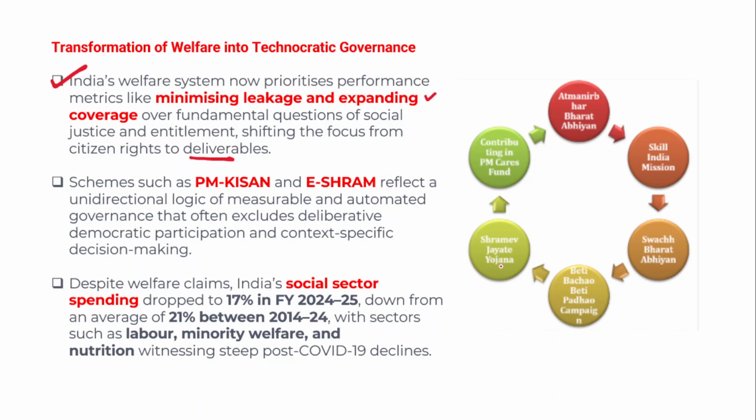And some programs that the government has launched, such as Pradhan Mantri Kisan Samman Nidhi and E-Shram, actually reflect a unidirectional logic of measurable and automated governance, which is in line with minimizing leakages and expanding the coverage. Therefore, these welfare programs often exclude deliberate democratic participation of the people. In any democracy, people's participation is very important.